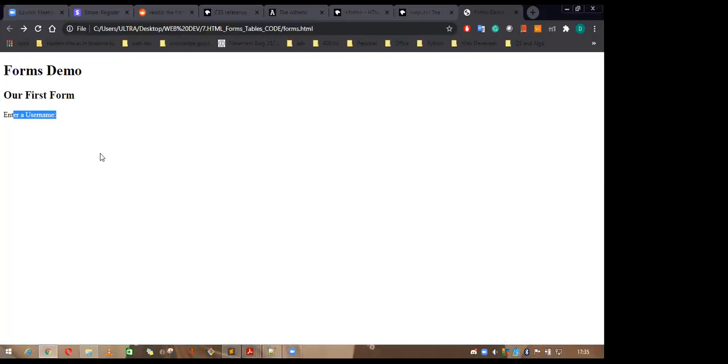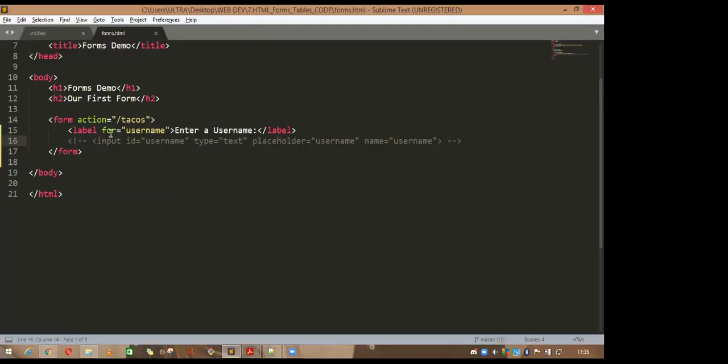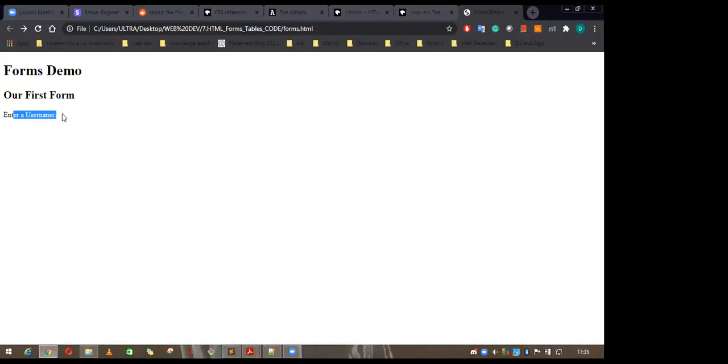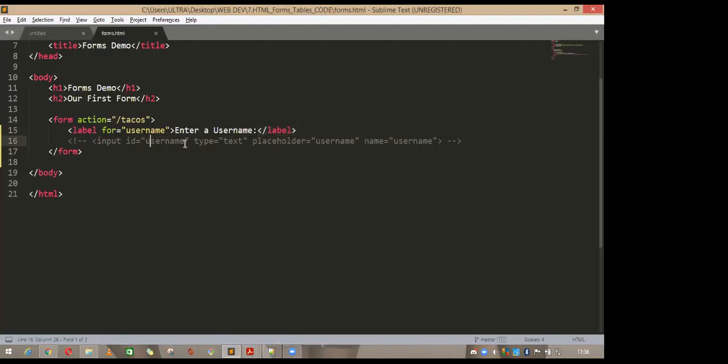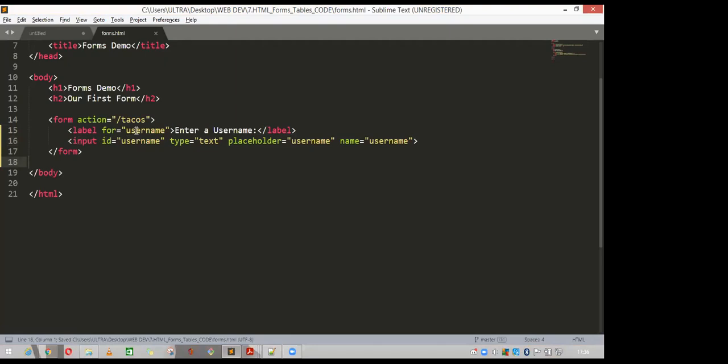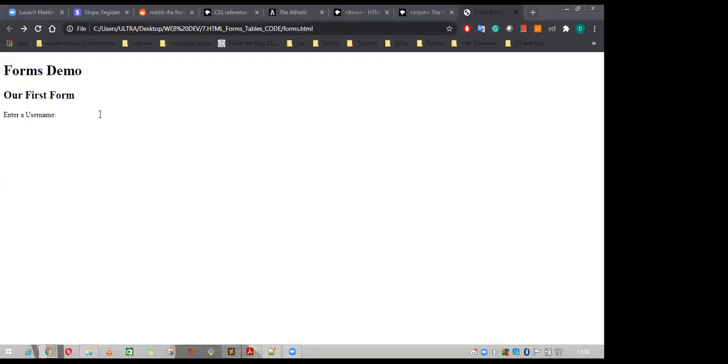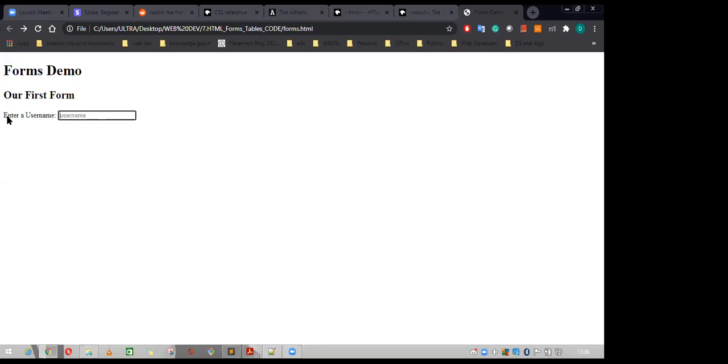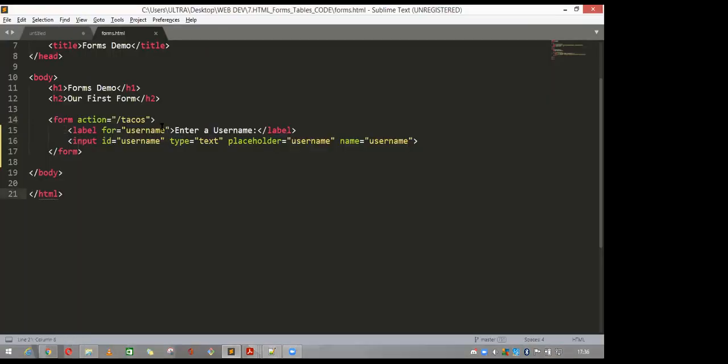Nothing here, okay. So in the label you are writing for the username, and you are giving a label for something. Suppose that the box is coming just after this one to write the username, okay. So the box is coming, why? Because of this input attribute, okay. If you uncomment this one and save it, it is asking for the label, you are labeling this box with this name, okay. So whenever you see this for, it is used for this id, okay.